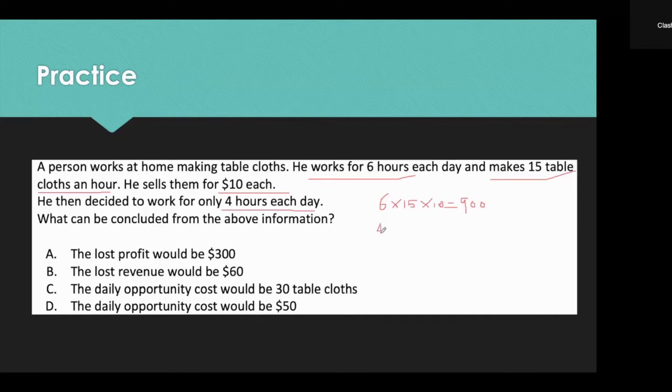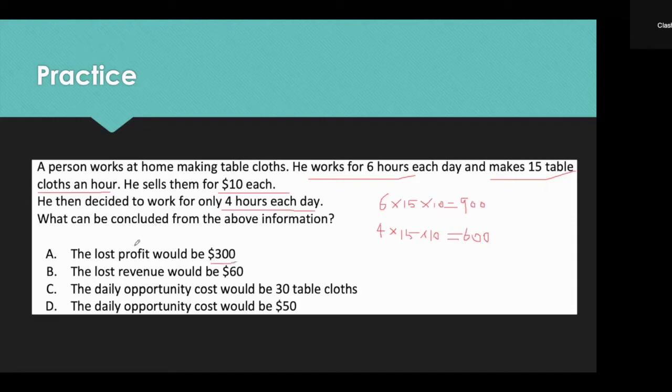And then he decided to work for only 4 hours each day. So that is just simply the same calculation. It's 4 times 15 this time because you work for only 4 hours. And you get your new revenue to be just $600. So right now you're earning $600 a day. And now you can look at these choices. Lost profit would be $300.